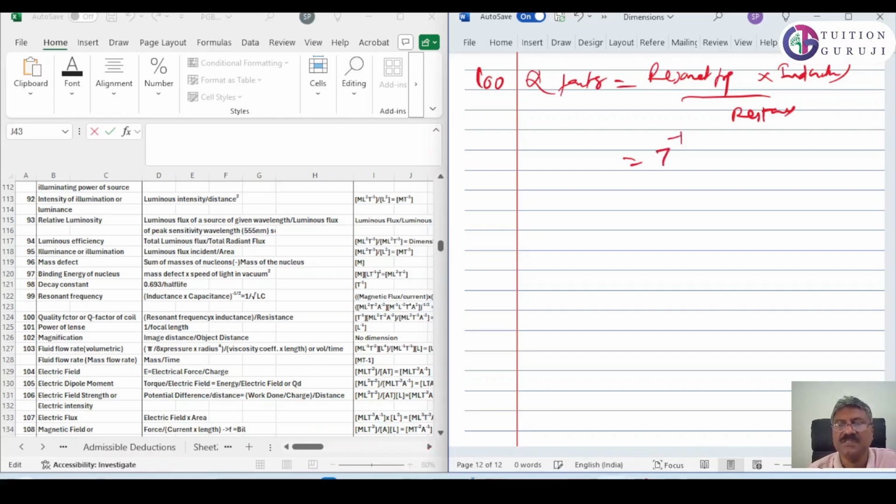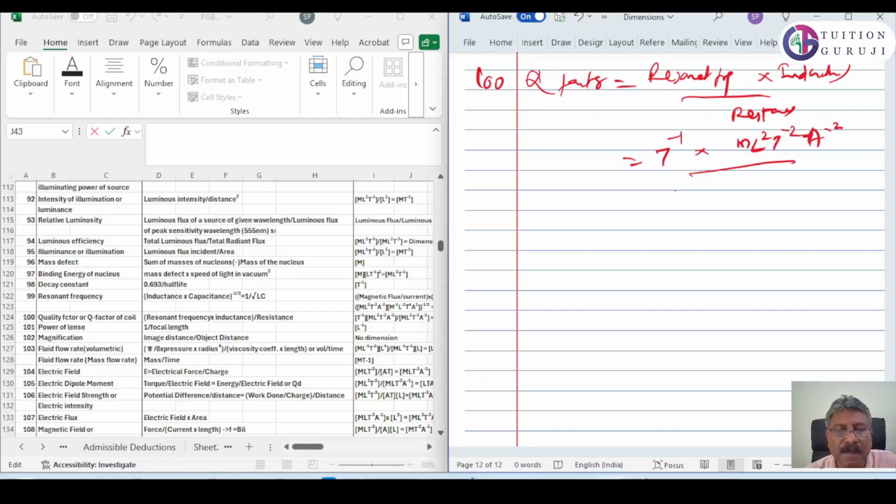Resonant frequency we know is T raised to minus 1, and inductance is M L square T raised to minus 2 A raised to minus 2. Then divided by resistance.